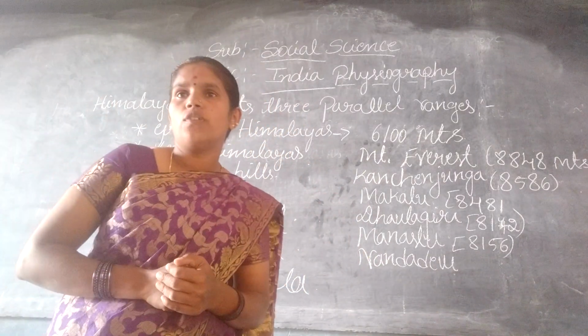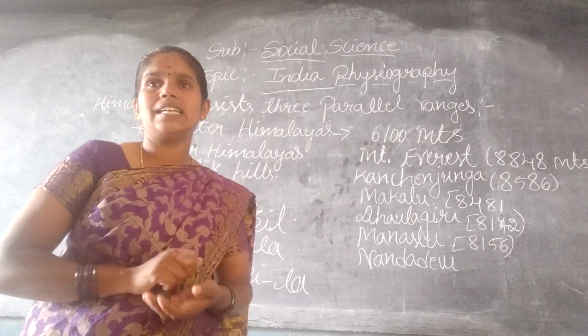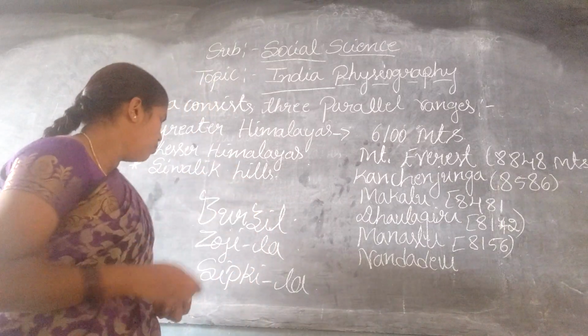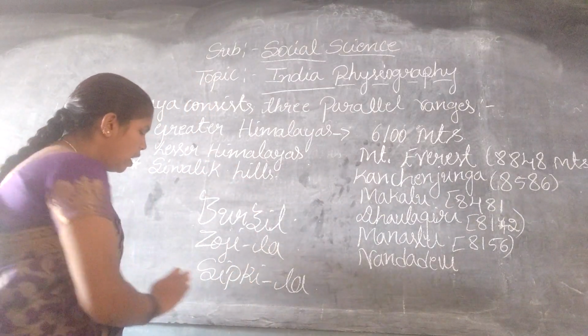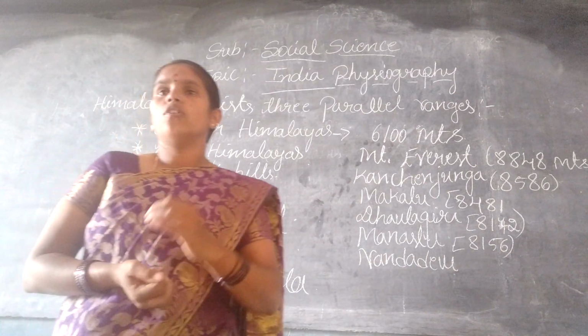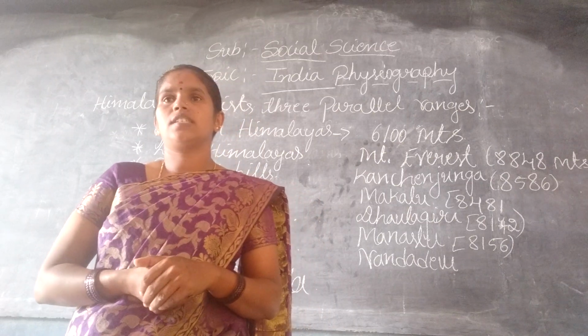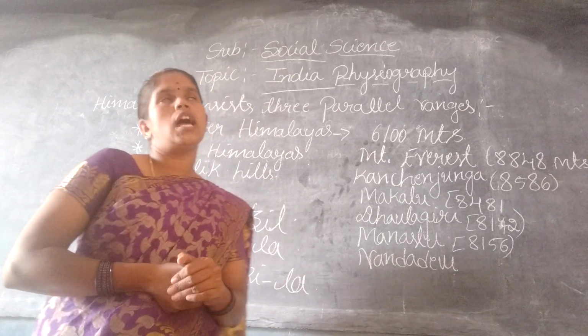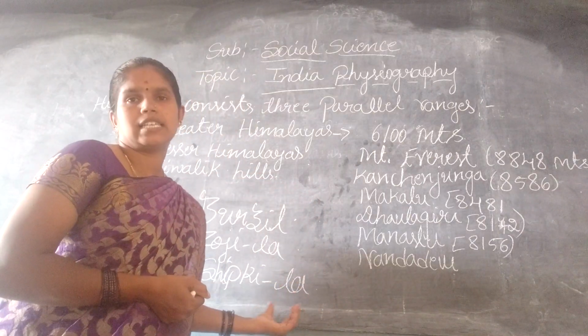This was the home for many glaciers, Gangotri and Yamunotri. And also there are many passes such as Burzil, Zoji La and Shipki La, etc.